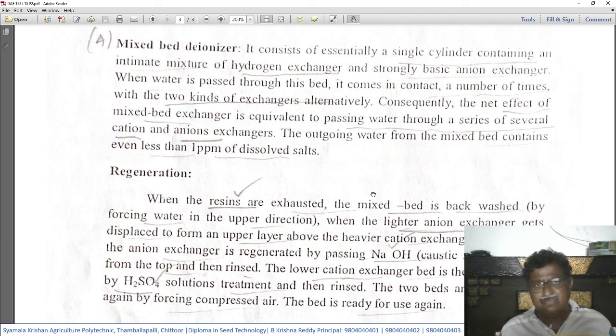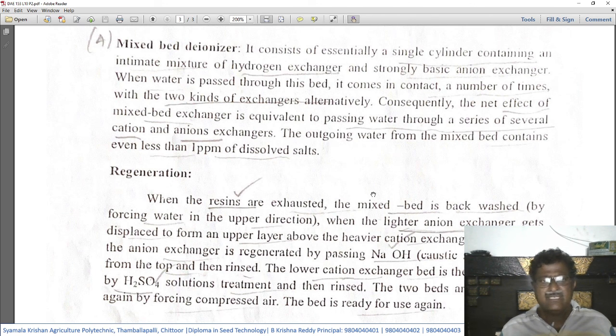So in the previous method, when we want to treat hard water, we use two columns: one cation exchange column and the other an anion exchange column.